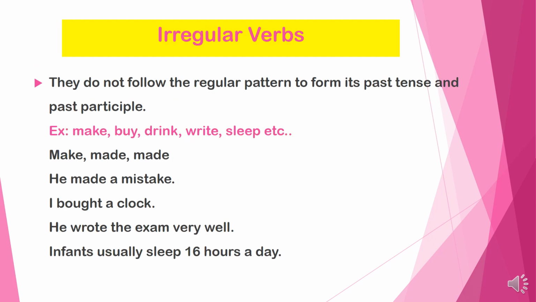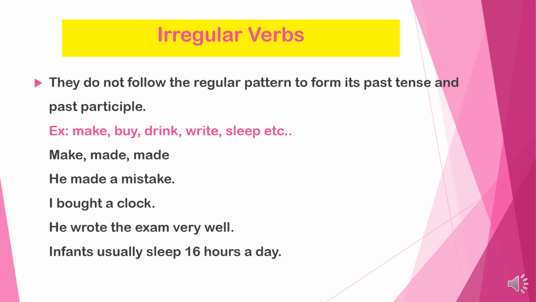Okay, let's see irregular verbs. Irregular verbs do not follow the regular pattern to form its past tense and past participle. Example: make, buy, drink, write, sleep, etc. These are all the examples of irregular verbs. Unlike regular verbs, these verbs totally change their form in V2 and V3. We'll see in sentences.